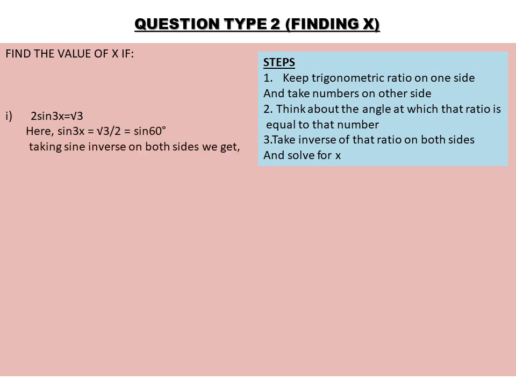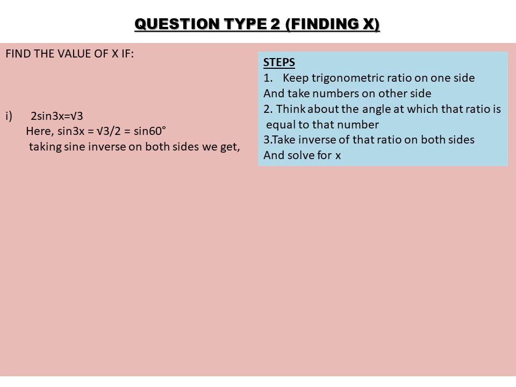So that means whichever trigonometric ratio is given, here sin 3x, we will keep it on one side, and root 3 by 2, I have put all the numbers on the other side. Okay? The second step is to think about the angle at which that ratio is equal to that number. We have to think which angle this is equal to root 3 by 2. At which angle is it root 3 by 2? It is at sine 60 degree. Right? So we'll think about that.